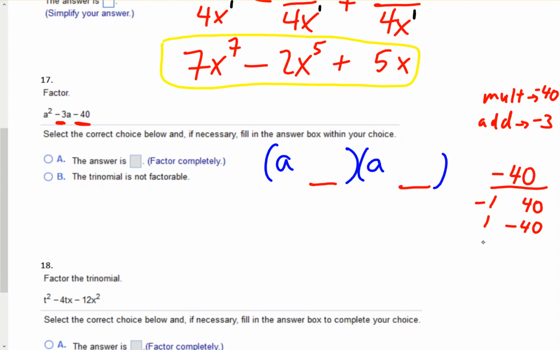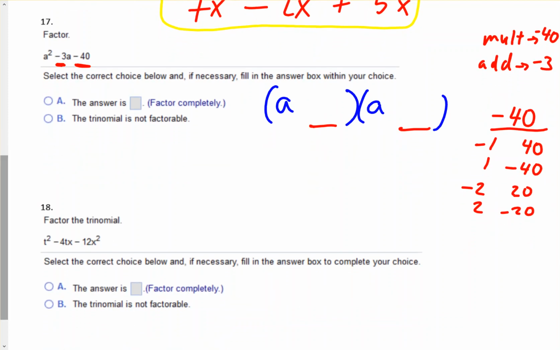Another way to get 40 would be 2 and 20. So that would be negative 2 and positive 20, or 2 and negative 20. 3 would not work. 4 and 10. So you could have negative 4, positive 10, positive 4, negative 10. And then 5 and 8, we could have negative 5 and positive 8, or we could have 5 and -8.